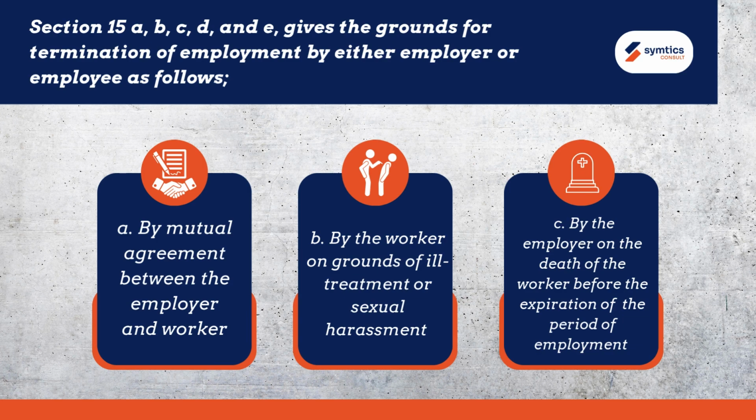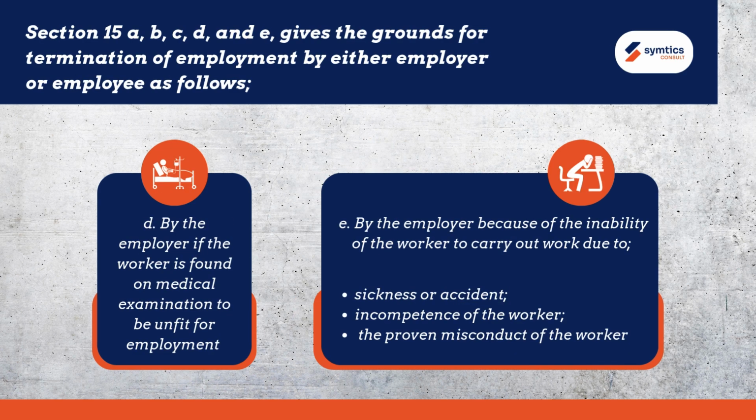B. By the worker on grounds of ill treatment or sexual harassment. C. By the employer on the death of the worker before the expiration of the period of employment. D. By the employer if the worker is found on medical examination to be unfit for employment. E. By the employer because of the inability of the worker to carry out work due to sickness or accident, incompetence of the worker, the proven misconduct of the worker.